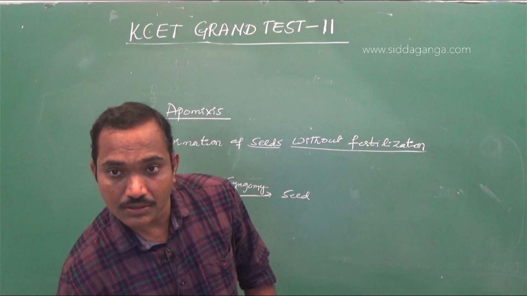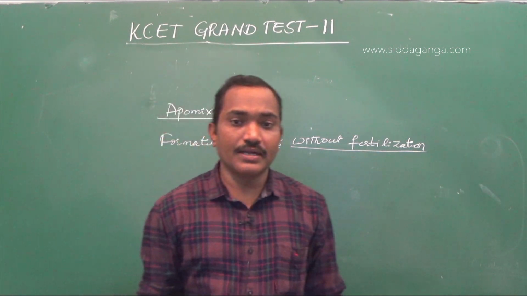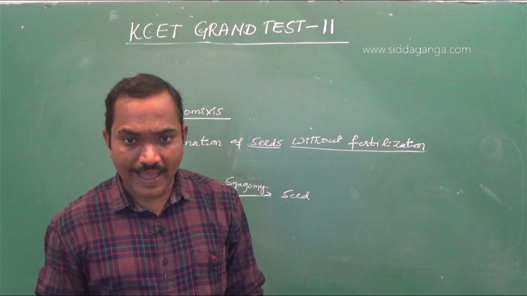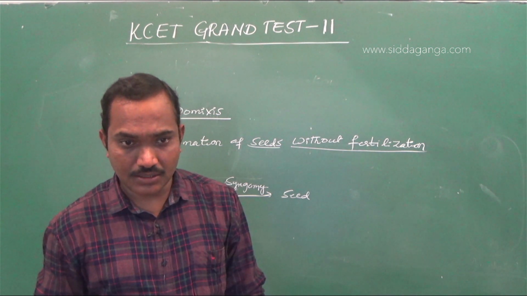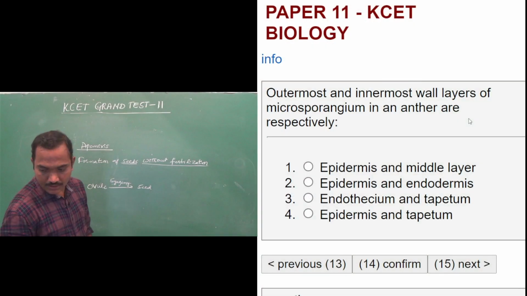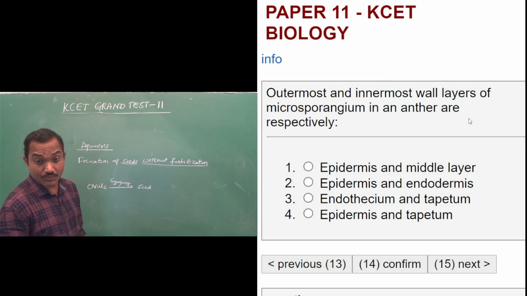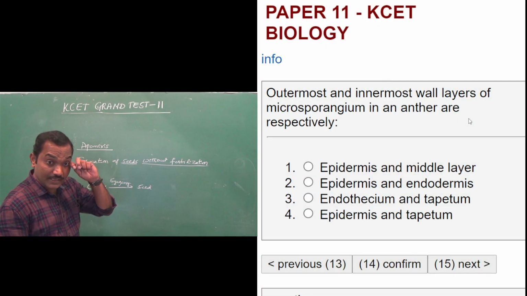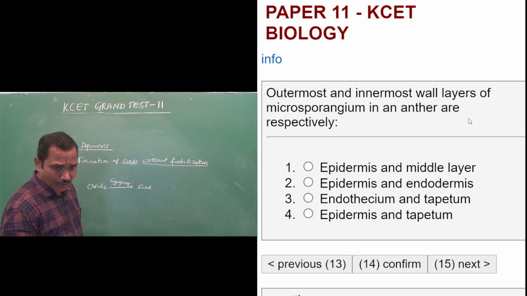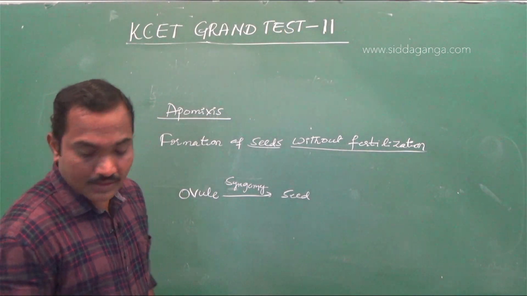Okay, next question. The outermost and innermost wall layers of microsporangium in an anther are respectively: epidermis and middle layer, epidermis and endodermis, endothecium and tapetum, epidermis and tapetum.